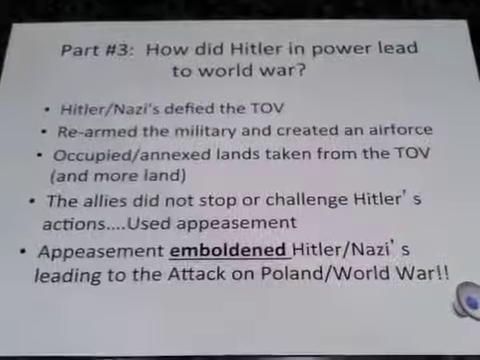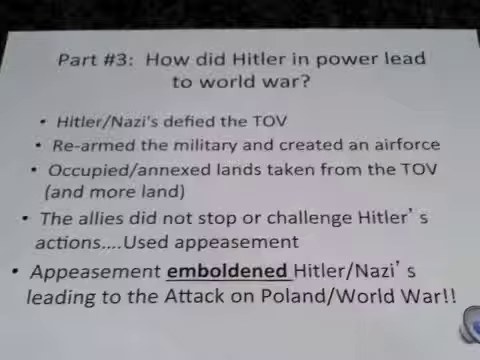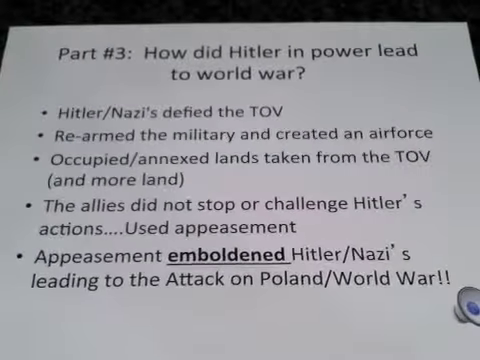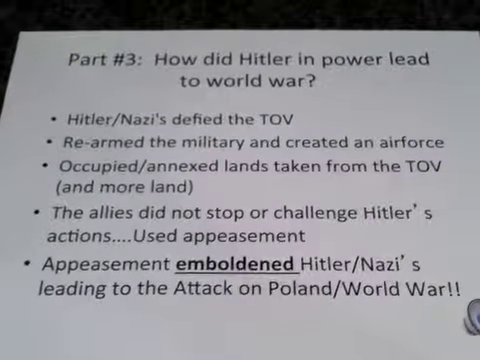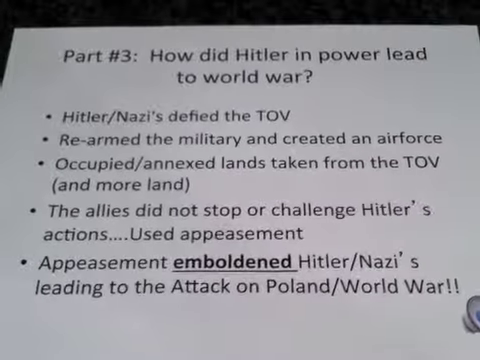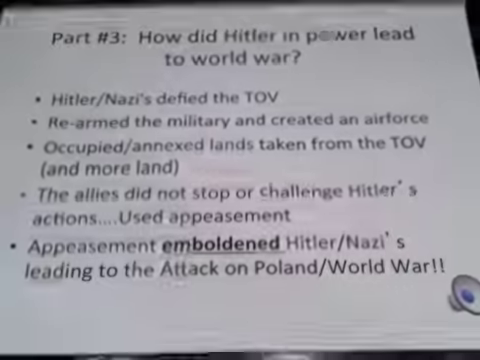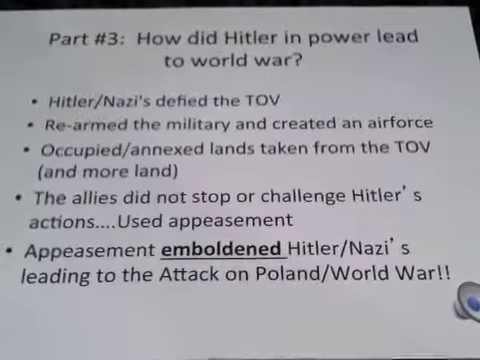The Allies, democratic nations, did not stop or challenge Hitler's actions. Instead, they used the policy of appeasement, which is giving in to an aggressor in order to avoid conflict or a war. Hitler, seeing this appeasement, felt emboldened to keep moving on. That means that he felt as if no one was going to stop him, and therefore finally led an attack on Poland, which started World War II.